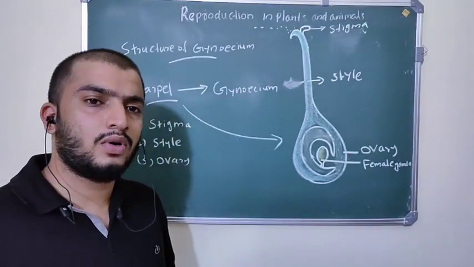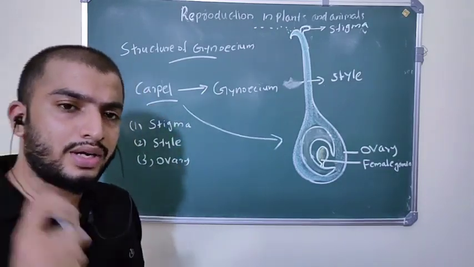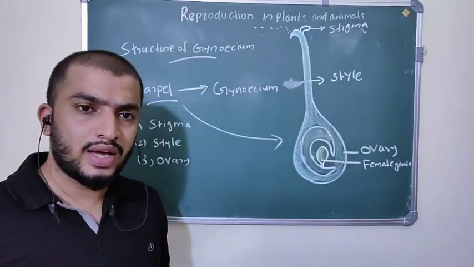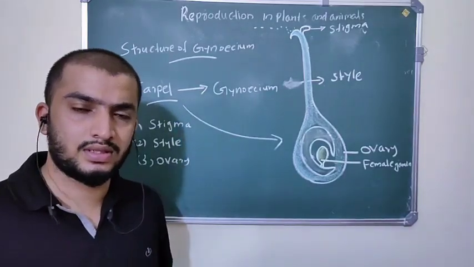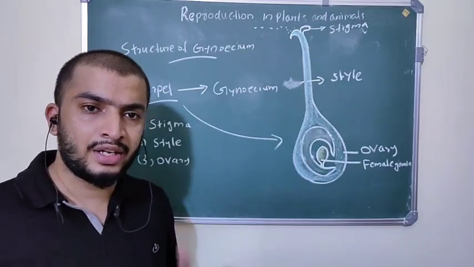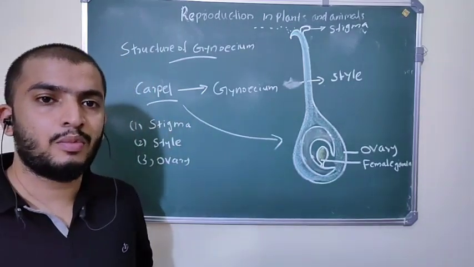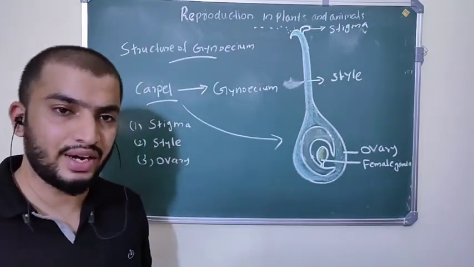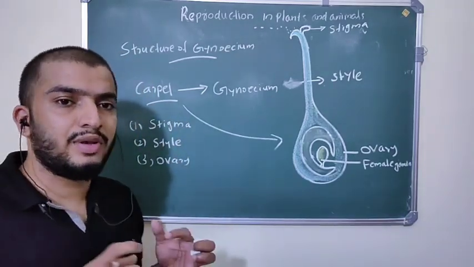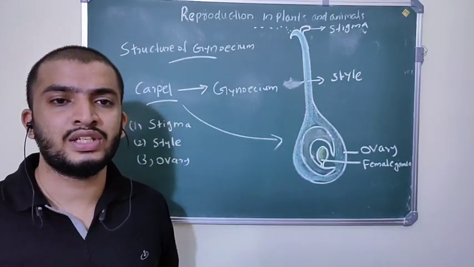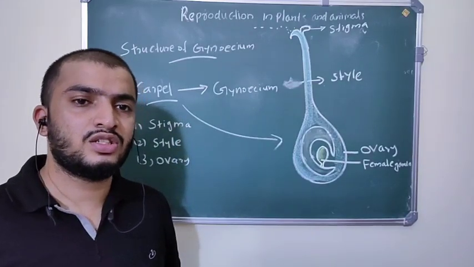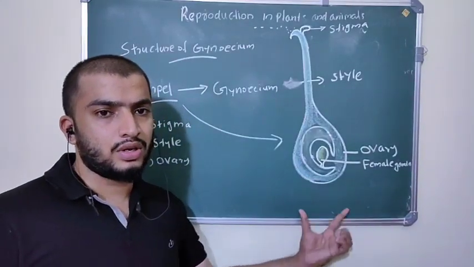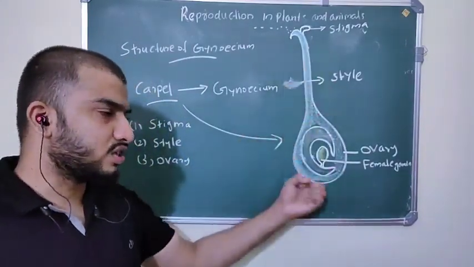Let's discuss the female part of the flower. What is the female part of the flower? Gynoecium. Gynoecium is formed of carpels. You know androecium is the male part, which is formed of stamens. We studied the structure of stamen and also pollen grains. Same here, the female part of the flower is called gynoecium, and it consists of carpels. So this is the picture of a carpel. Next we are going to discuss the structure of the carpel.